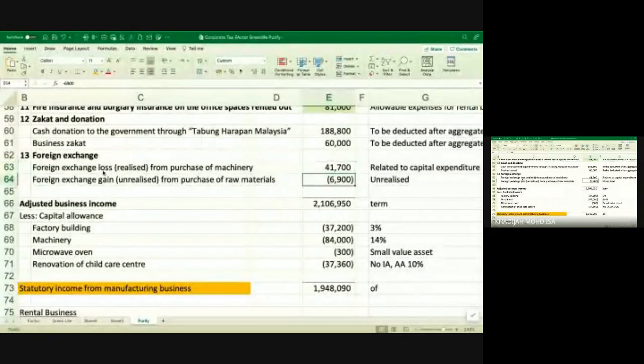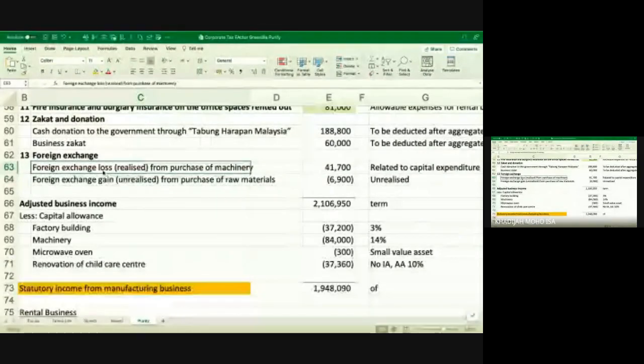All right, so that's good. So that's your forex. Yeah, I think that forex is a bonus marks. All right, you don't have to think a lot. You just understand that there are two types of forex. One is unrealized, the other one is realized. Unrealized is not allowed. So if it's a loss, you add back. If it's a gain, you minus. But realized depends. If it's a revenue, then it's allowable. But if it's capital in nature, then you have to add back, not allowed.